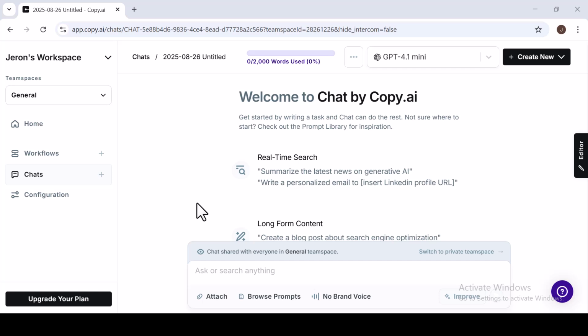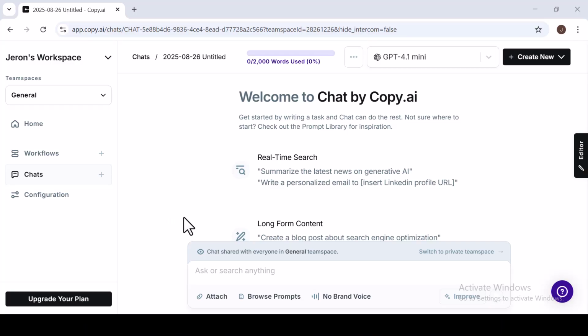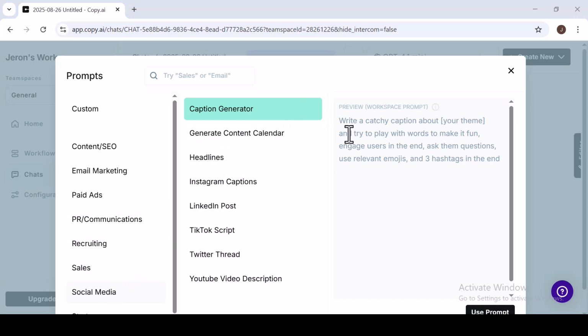Finally, let's explore a dedicated tool: Copy AI. These platforms are perfect when you need a wide variety of specific content. We need to generate a variety of social media captions for a new product launch. Instead of a simple chat, Copy AI uses pre-built templates. I'll navigate to the Social Media Captions tool and fill in the required fields.